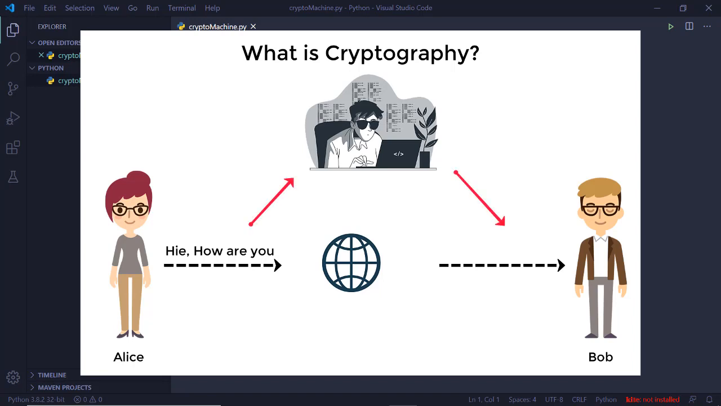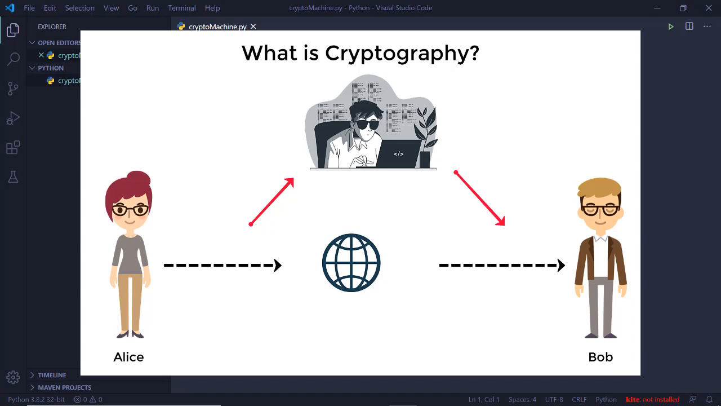Let's say someone gets access to your communication, and Alice sends hello, how are you, and the hacker replaces and modifies the message to please lend me $100. It's a complete mishap, right? So that is where cryptography comes in. When we talk about cryptography, terms such as encryption and decryption come into the picture.